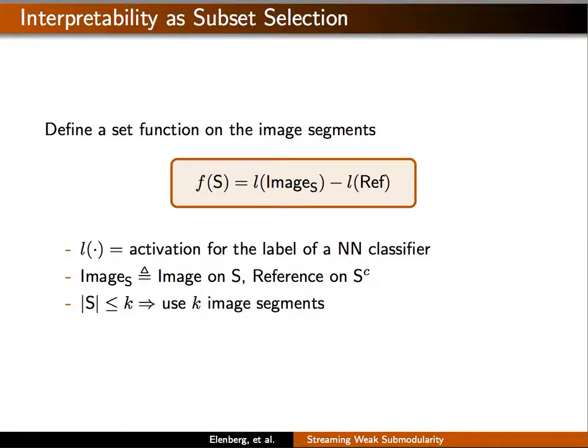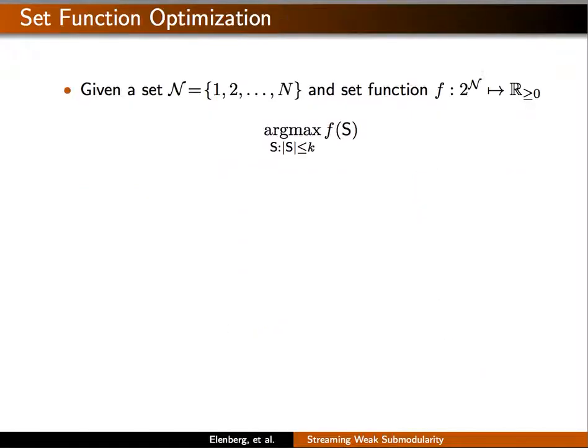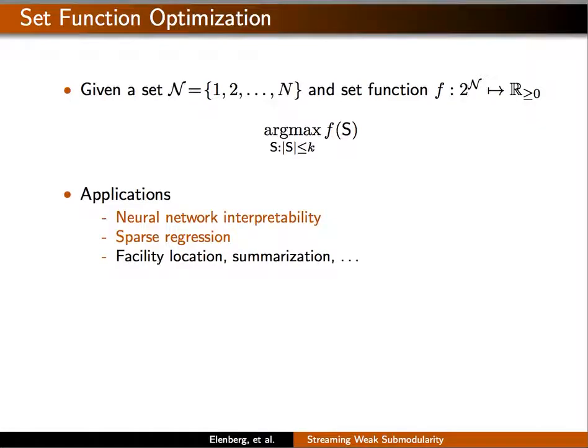More generally, we can define a set function to be the activation for a subset of the image minus some reference activation. If the set is size k, then our explanation uses only k segments. So the new goal is to find the parts of an image which contribute the most to a given label. And now we can go from image to segmented image to sparse explanation. This leads to the following optimization problem. Given a set of n items and a set function f, select a set S of size k which maximizes f of S. This problem has many applications, but in the paper we focus on neural network interpretability and sparse regression.